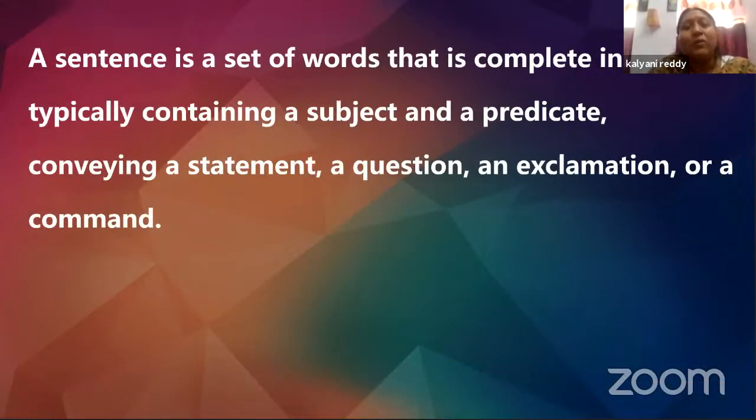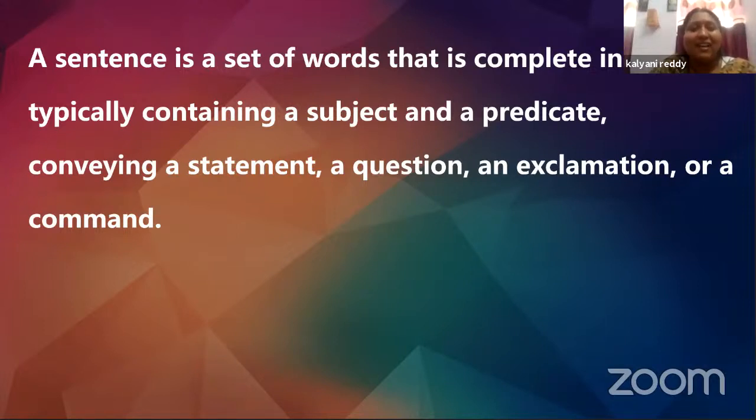Well, before we go further into it, let us just revise what a sentence is. A sentence is a set of words that is complete in itself, typically containing a subject and a predicate, conveying a statement, a question, an exclamation, or a command. Let me put it in very simple words, my dear students.